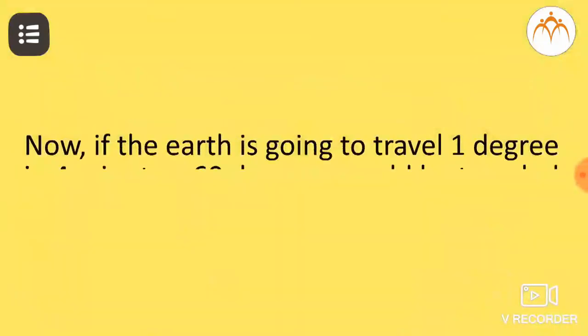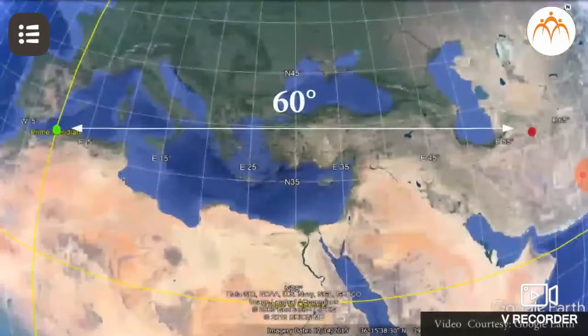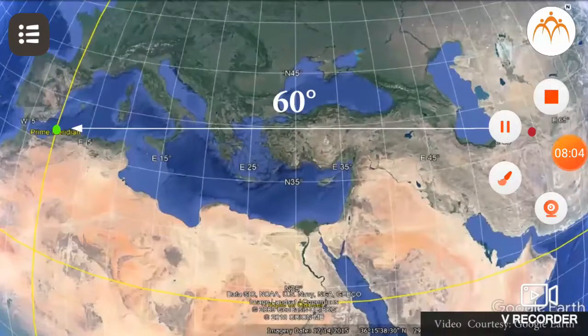Now, if the Earth is going to travel 1 degree in 4 minutes, 60 degrees will be traveled in 240 minutes. Thus, the difference of time between Greenwich and Mashhad is going to be 240 minutes, or it could be also said that the difference between these two cities in time is 4 hours. Hope this explanation helps to understand the concept of local time and standard time.